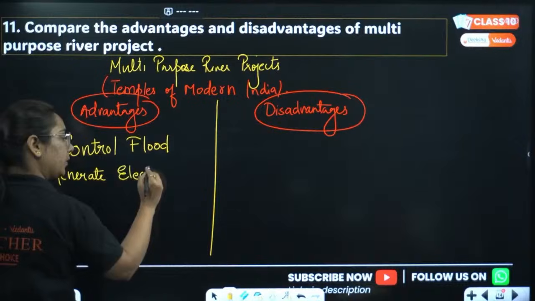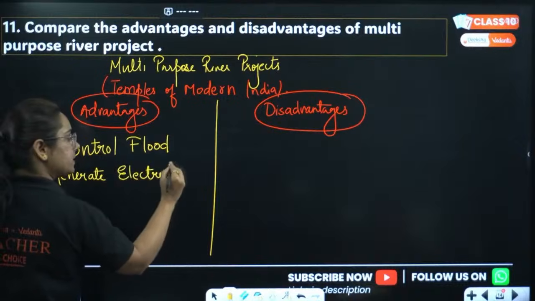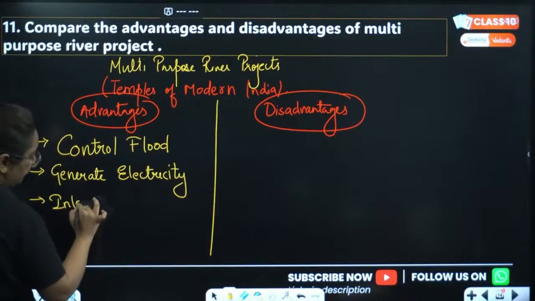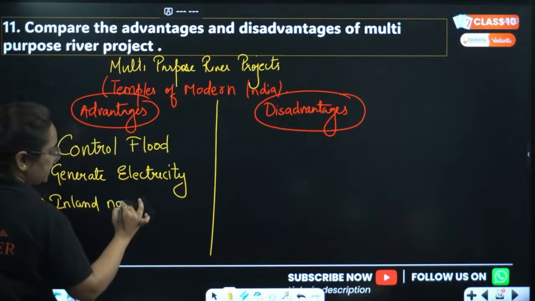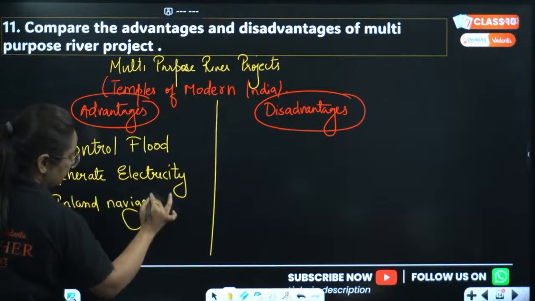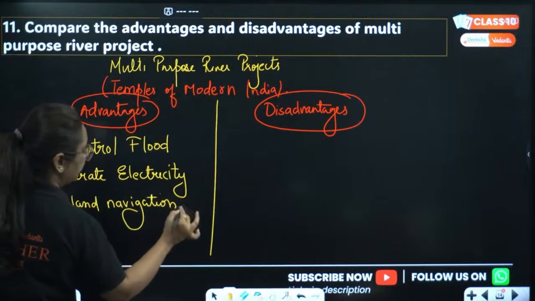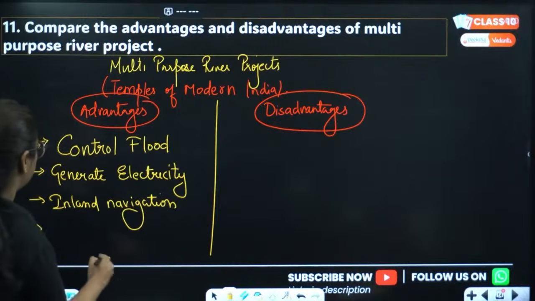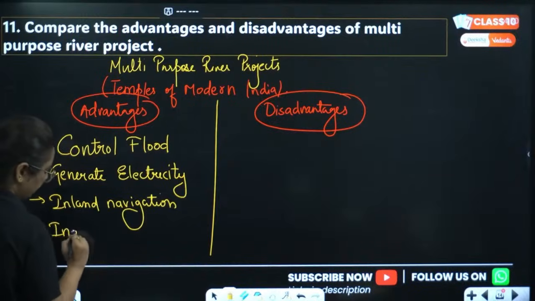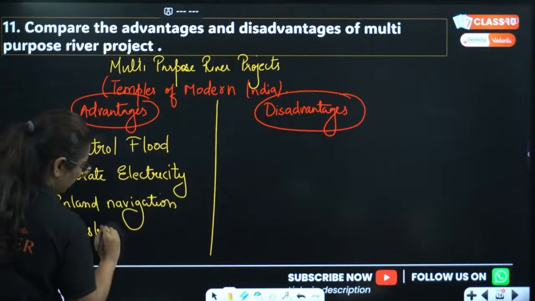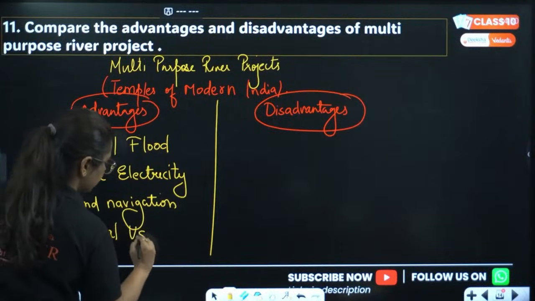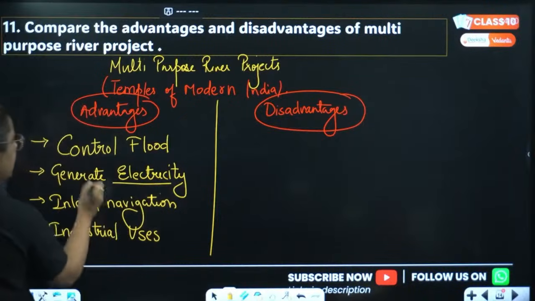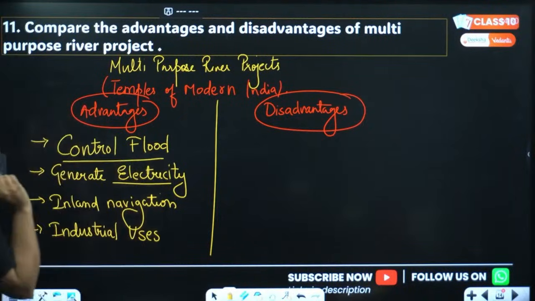electricity, okay, electricity. It facilitates inland navigation. Then multi-purpose river projects are used for industrial purposes too, water for industrial uses, right? These are the basic reasons. The most important are generating electricity as well as controlling flood, okay?